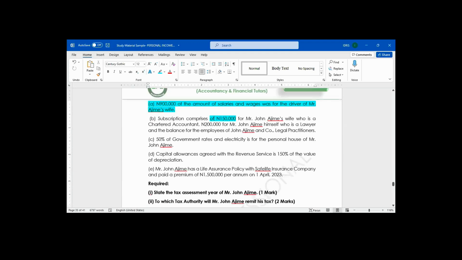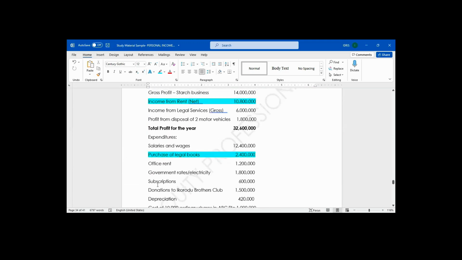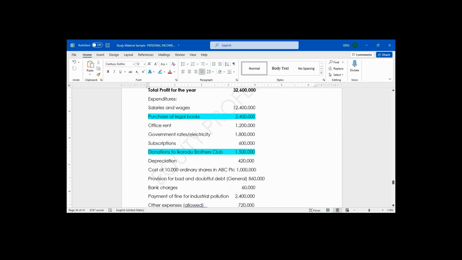After that, which other one do we have? Donation to Ikorodu Brother Club. Is it allowed or disallowed? It's going to be disallowed. Ikorodu Brother Club is not recognized. It will be disallowed.